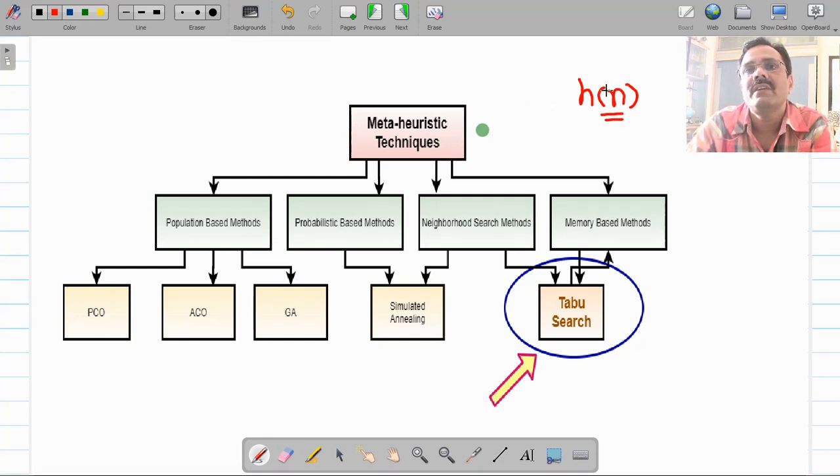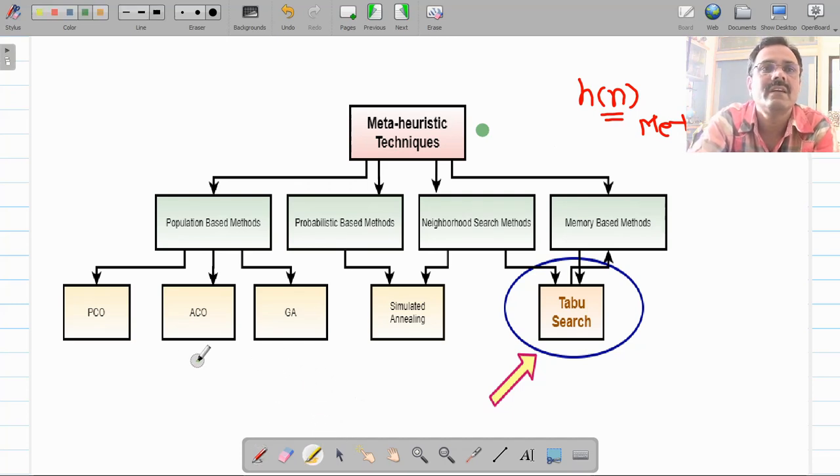Now, when you define this Hn, if you are using another heuristic, then we say that it is a meta heuristic. And this meta heuristic we have used in earlier algorithms also, other algorithms like ant colony optimization algorithm, genetic algorithm, and simulated annealing in our course.